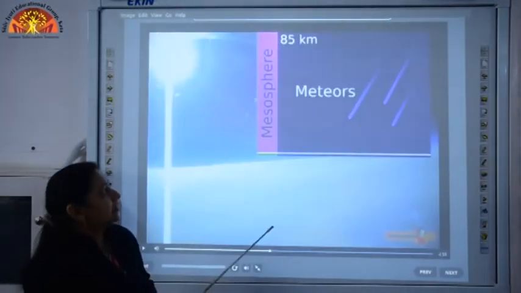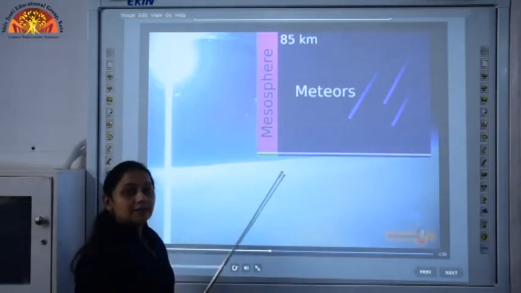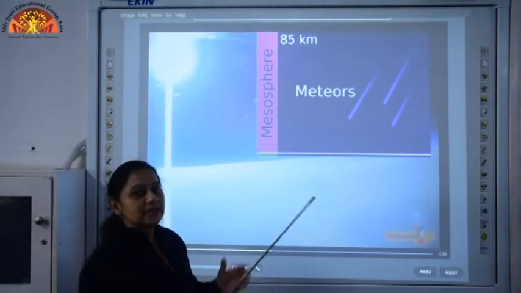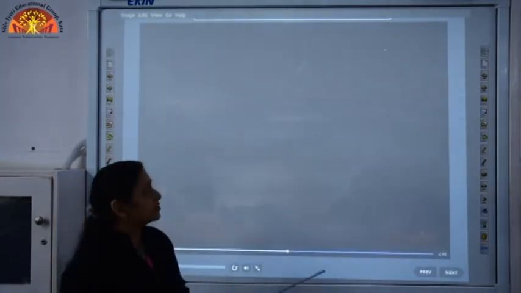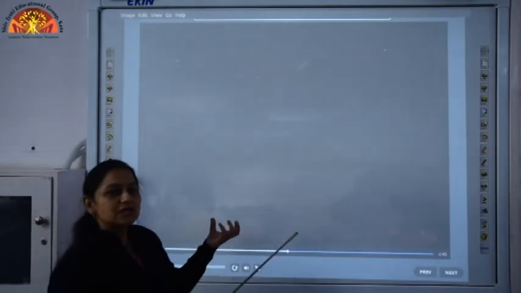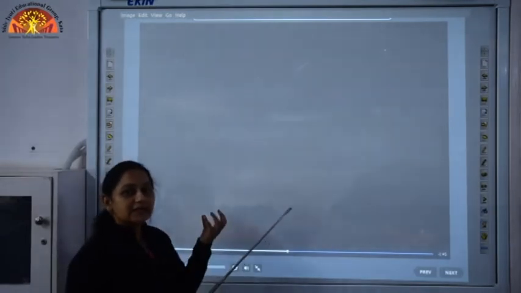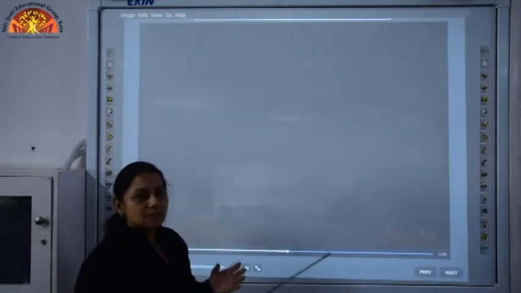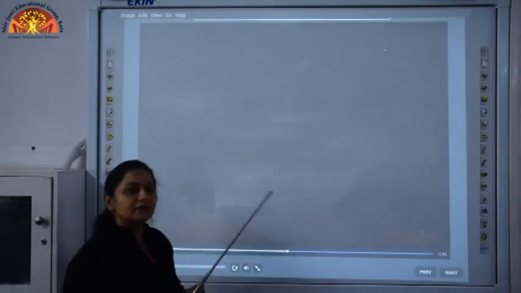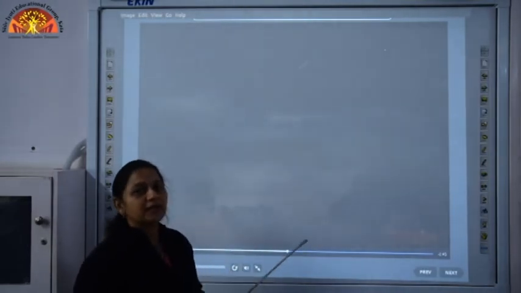So, the third layer of our atmosphere is the mesosphere, and it protects our earth from meteoroids. And what are meteorites? Meteorites are small rocks which come and crash on our earth's surface, and they come with such a force that if they hit the surface, they may create big holes on it. So, this third layer, the mesosphere, is protecting our earth from meteorites. The meteorites come and burn out in this layer, thus protecting our earth.